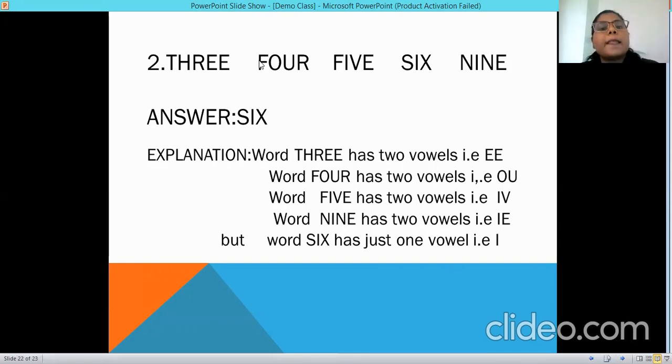Let's discuss how. See, the word THREE here has 2 vowels. FOUR has again 2 vowels, O and U. How many vowels are there? A, E, I, O, U. So we have 2 vowels here, double E. We have 2 vowels here, O and U. We have 2 vowels in the word 5, I and E. We have 2 vowels in NINE, I and E again. How many vowels are there in this word 6? Only 1, I. So all the other options have 2 vowels other than option 6, which has only 1 vowel, that is I.